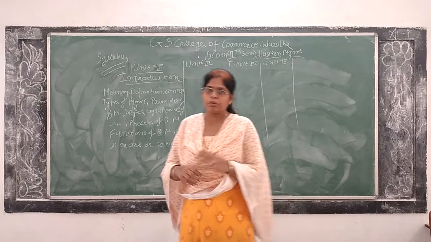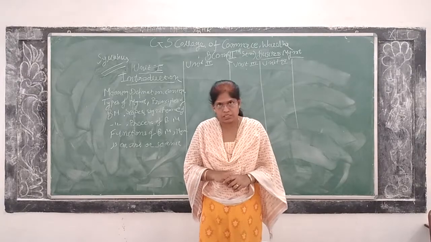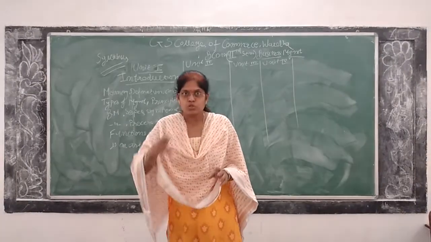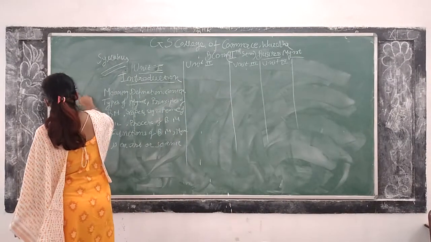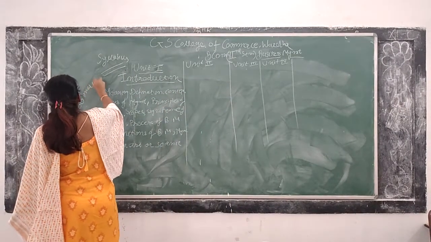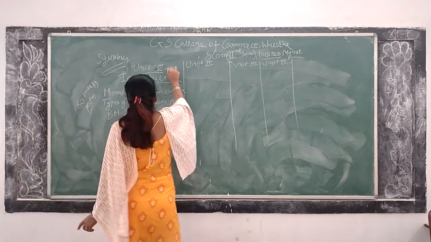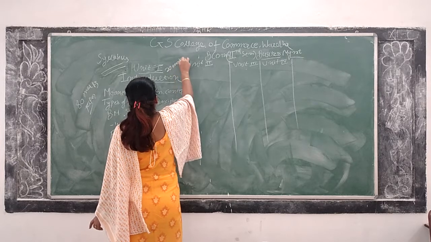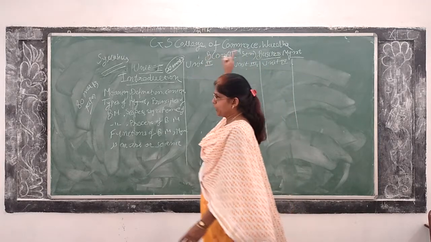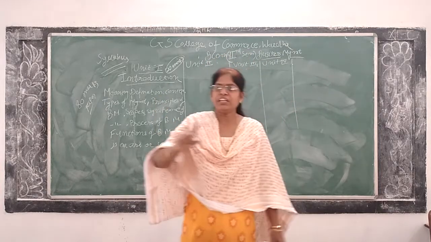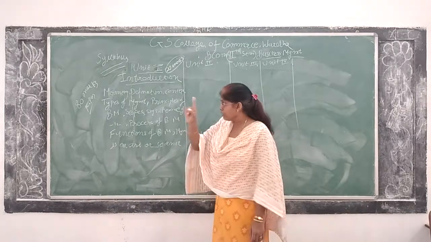Considering your paper pattern and distribution of marks, each unit is having 20 marks, 16 plus 4. So your paper will be of 80 marks. Total 80 marks paper. On each unit there are 20 marks: 20 marks, 20 marks, 20 marks, 20 marks. So 20 into 4 is 80, and 20 marks are your internal marks, your assignment marks. So the total is 100.